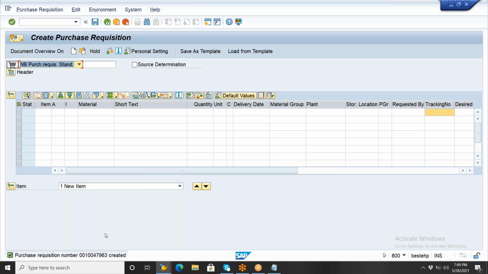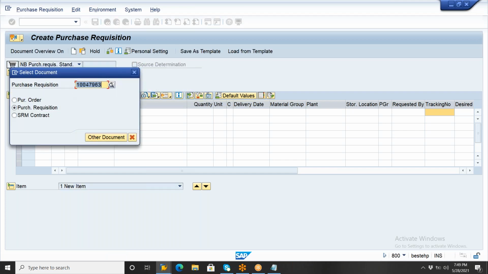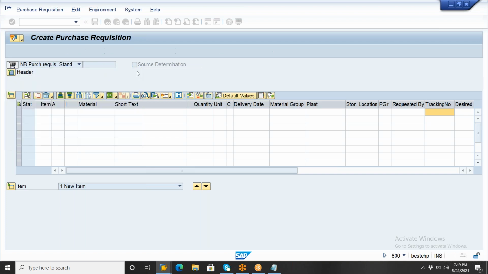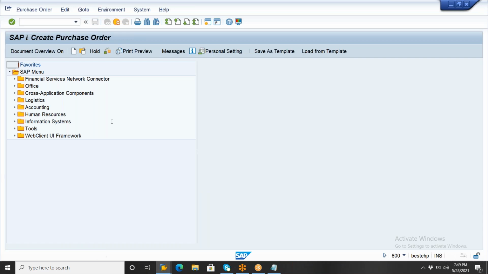So if you want to finalize any vendor, you can go to the quotation process, or directly you can create a PO with reference to this PR. So now copy this purchase requisition number. Now try to create a purchase order here. With reference to the PR, go to ME21 to create the purchase order.